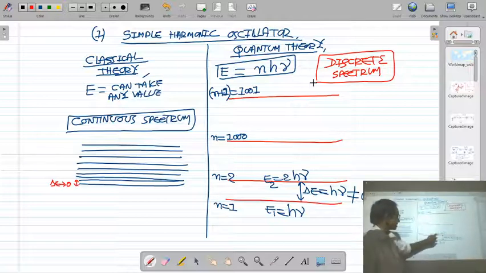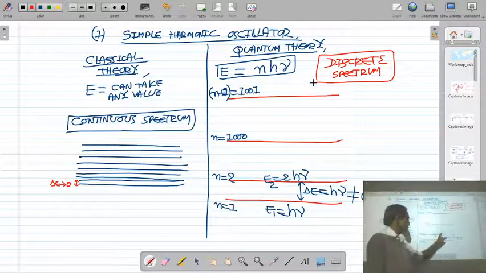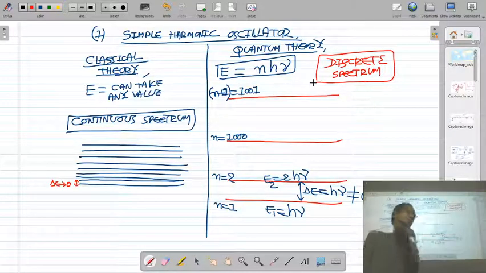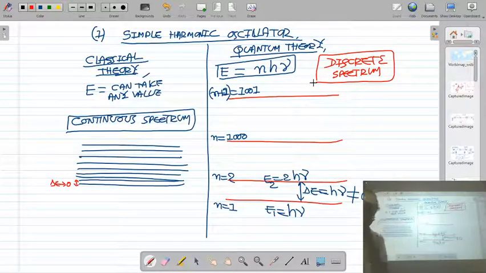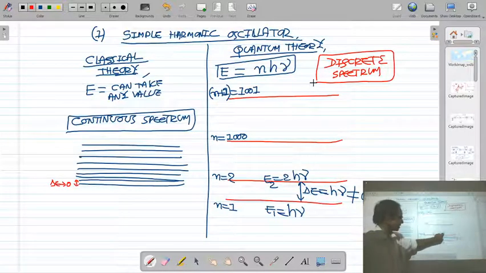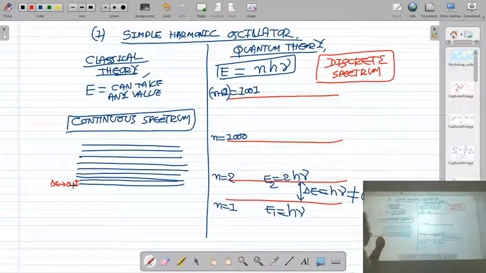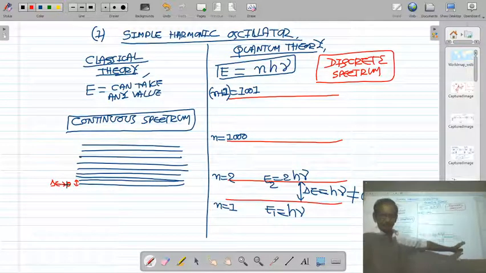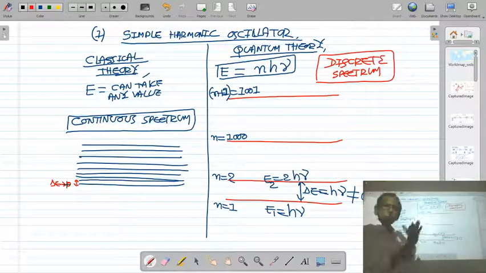So the energy level difference between level 2 and 1 is 2hν minus hν, that is hν, and this energy level difference is not 0. Means in quantum mechanics we are getting discrete energy levels, where the spacing between two energy levels is hν, which is not equal to 0, and here in classical theory the spacing between two energy levels is 0. So classical theory does not agree with quantum theory for small quantum numbers.